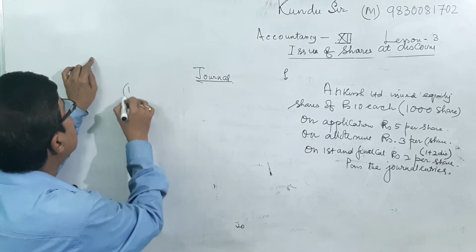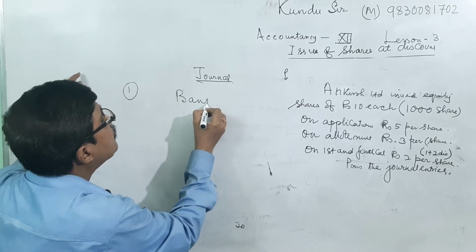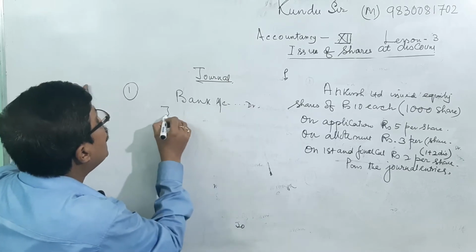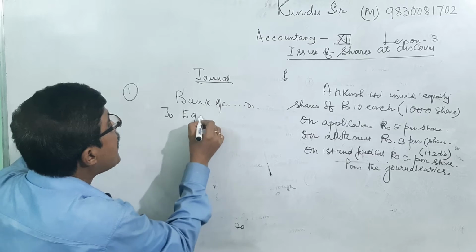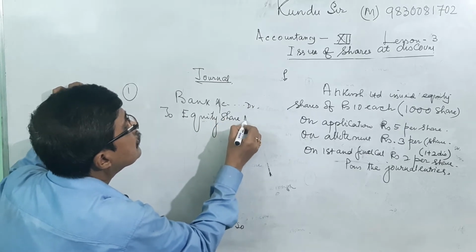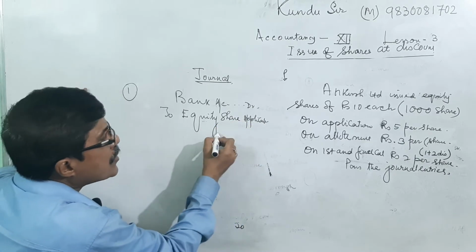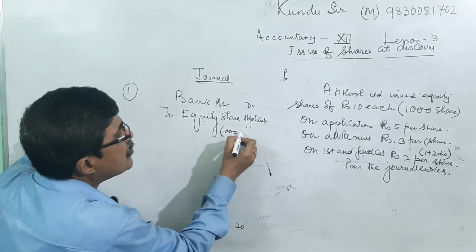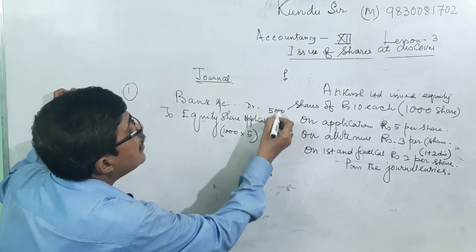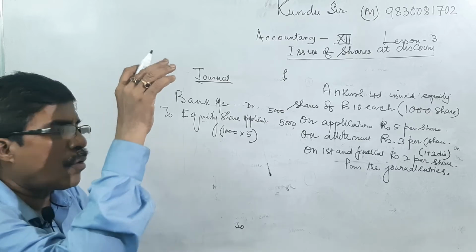First entry. What is the first entry? Bank account debit to equity share application account. Equity share application account, how much? 1000 into 5 equal to 5,000. Debit bank and credit equity share application account.